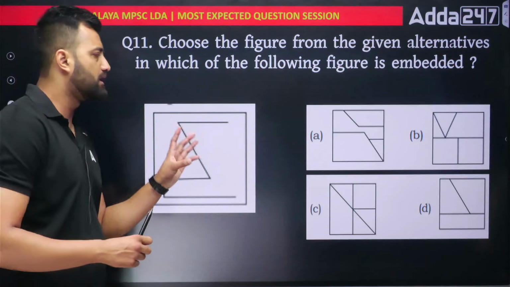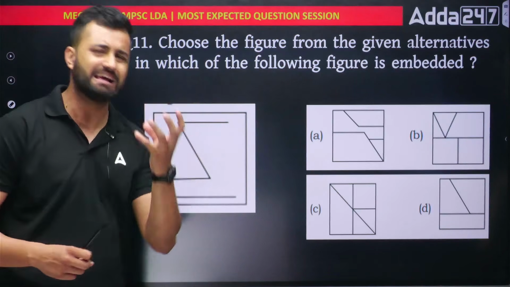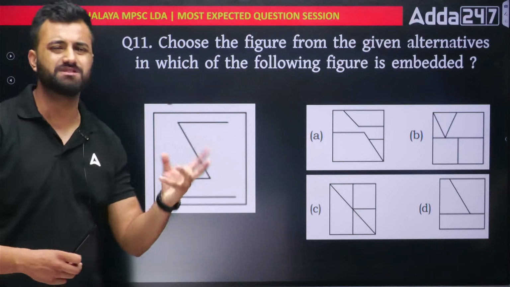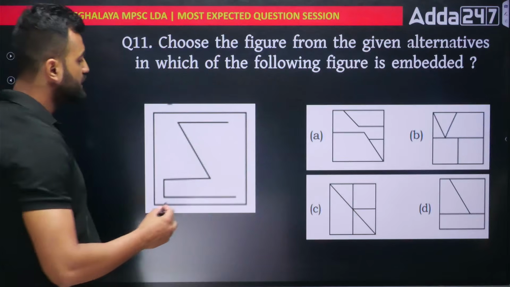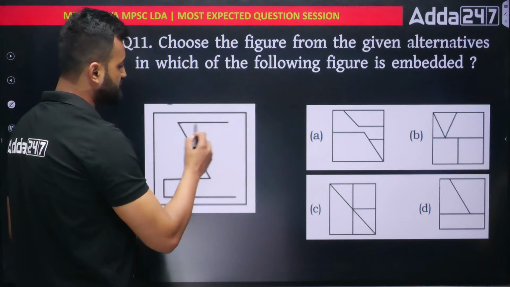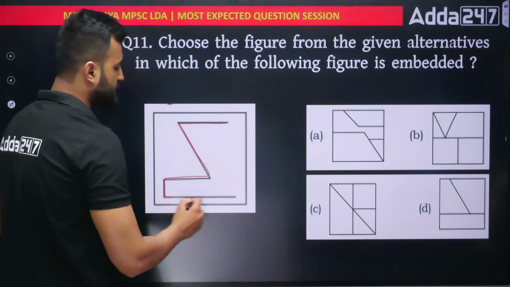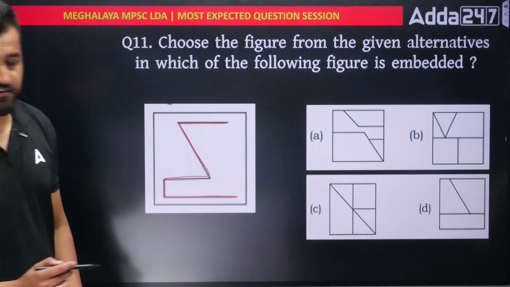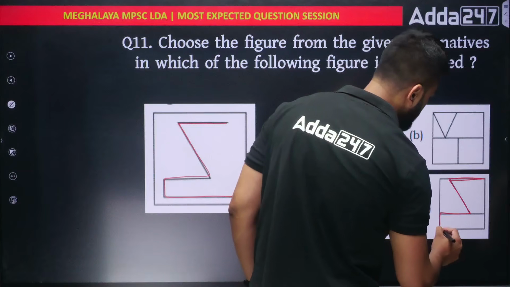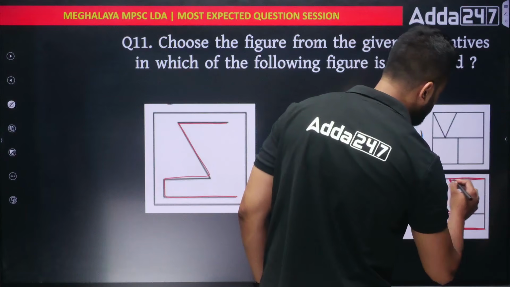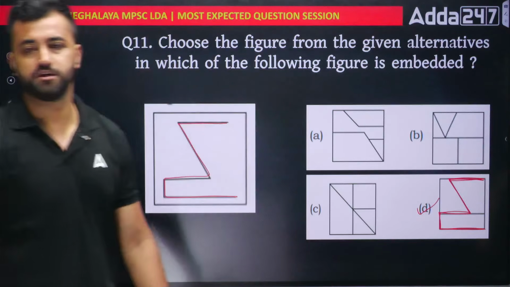Choose the figure from the given alternatives in which the following figure is embedded. So the non-verbal reasoning part is very less. I haven't seen many questions, but still let's do one simple question. This is known as your embedded figure. You have to look in which diagram you can see this particular figure hiding. Let's check which figure it has. So I can say option number D. If you see carefully, you can see this image forming in this particular figure. Option number D would be the right answer.